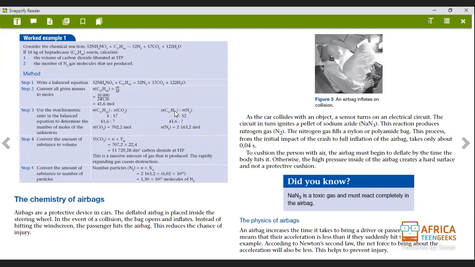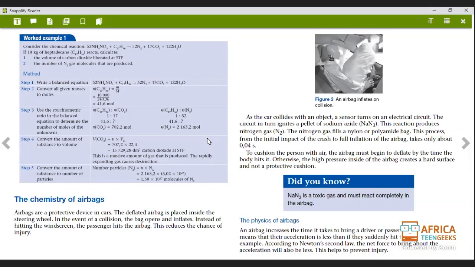And then we're going to cross multiply. You're going to multiply this with 52, and you're going to multiply this with 1. So N2 is going to be equal to 41.6 times 52. And this is the answer that we get. So now we've got the moles of the things that we're going to look for, okay?